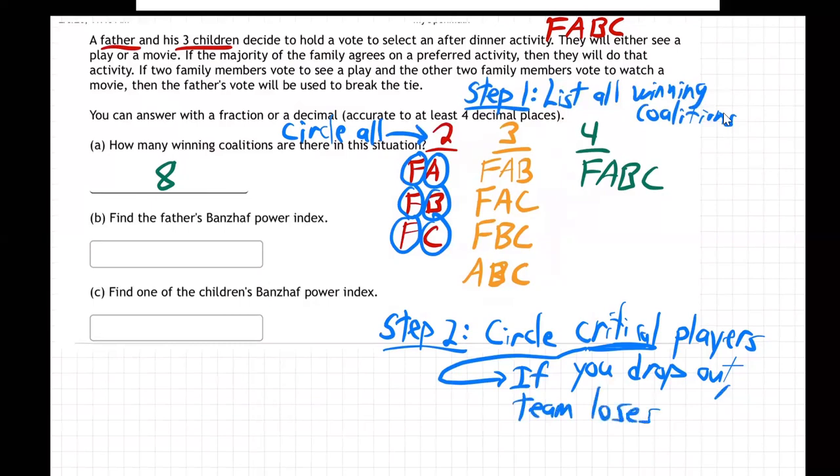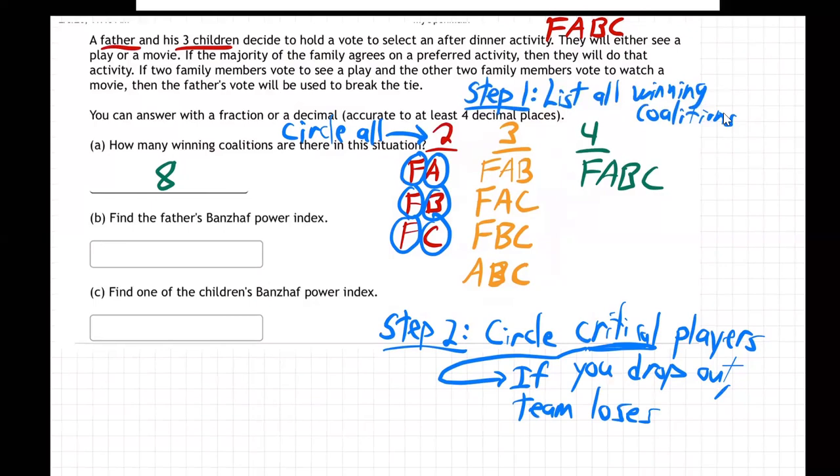That's what it means to be critical, right? If a super important member of a team drops out and the team loses, that means that player was critical. They had to have him or her.